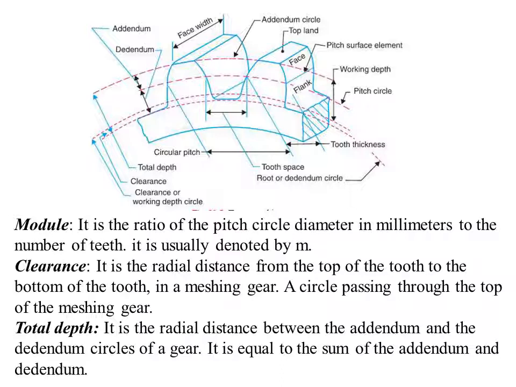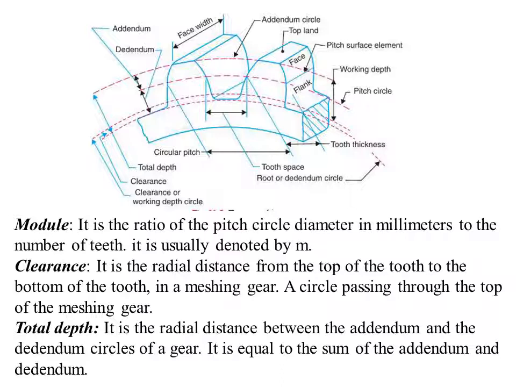Next definition is module. Module is defined as a ratio of the PCD, that is pitch circle diameter, usually in millimeters, to the number of teeth, and it is usually denoted by small letter m. Most of us know the formula of module, that is d by z. d indicates the pitch circle diameter and z is the number of teeth.